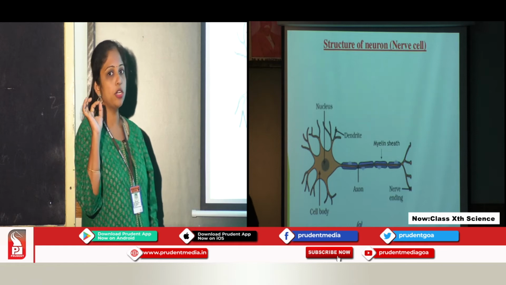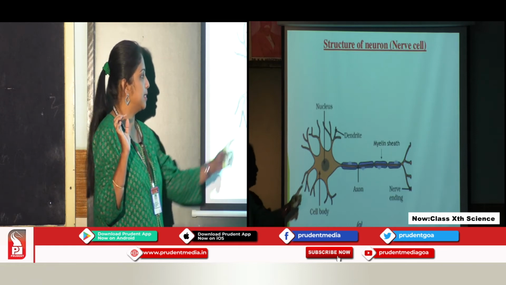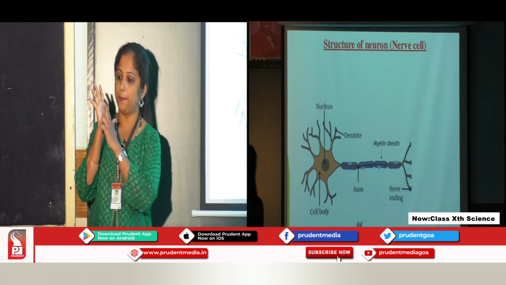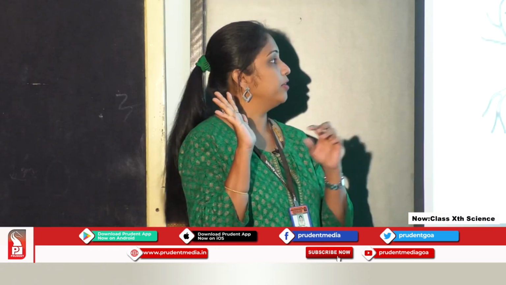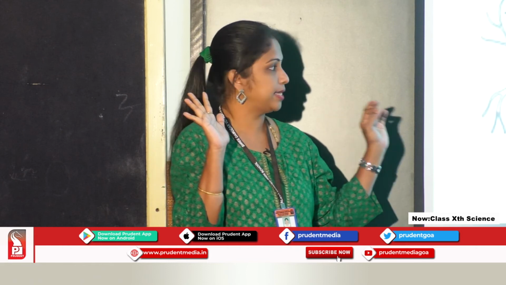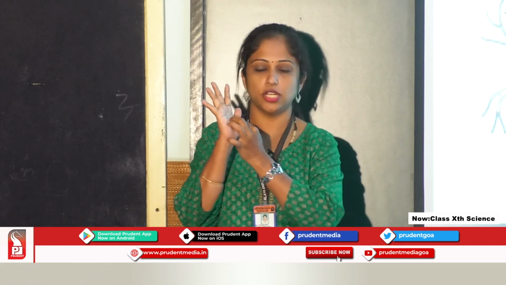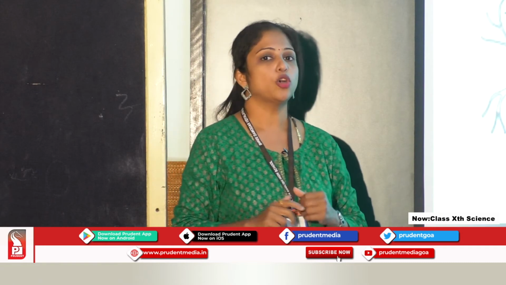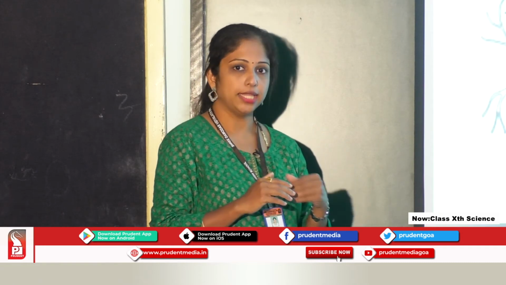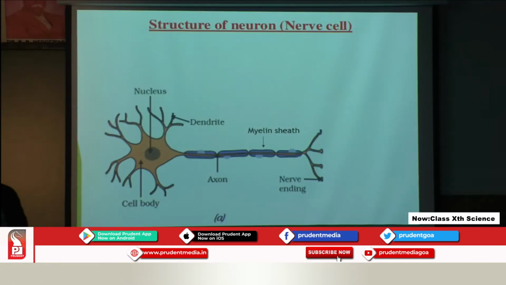The important part of this nerve cell is the cell body. I can compare it with my palm. The cell body has a dark colored structure in the center which is called the nucleus. All other cell organelles and the cytoplasm would be present in the cell body. The cell body is also called the cyton. Another term that we can use for cell body is cyton.